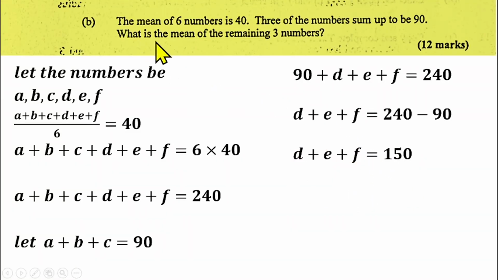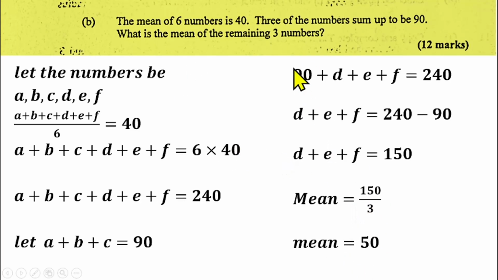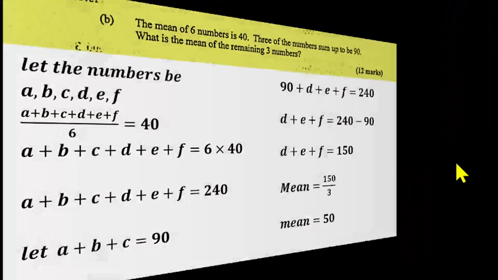And because the question is what is the mean of the 3 numbers, the mean will be the summation of them divided by the number of them. How many numbers do I have? 3 numbers. The sum of them is 150. Then to get the mean, I have to divide it by 3. You understand what I'm trying to say? So the mean of these 3 numbers will be 150 divided by 3, and that will give us 50. So the mean of the remaining 3 numbers is 50, which is the solution to that question also.